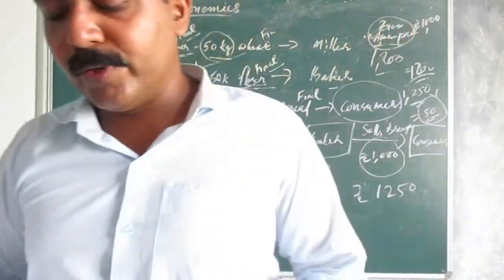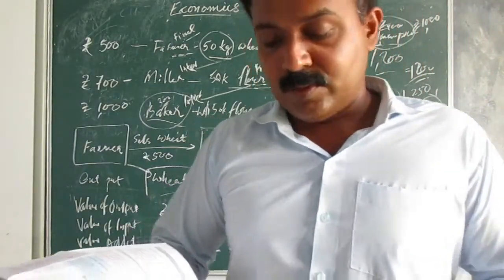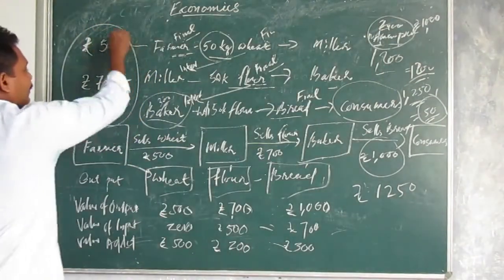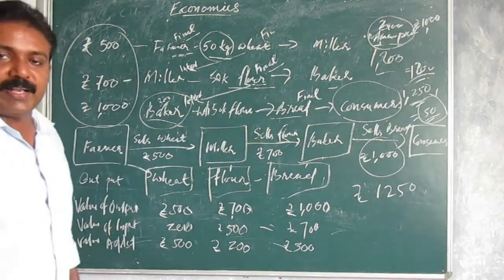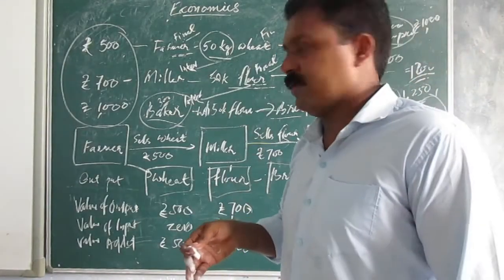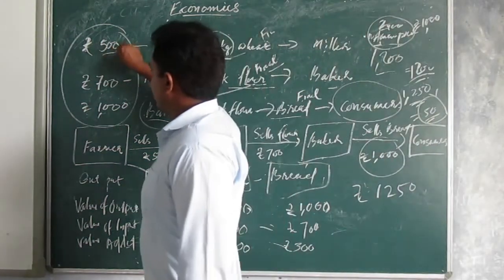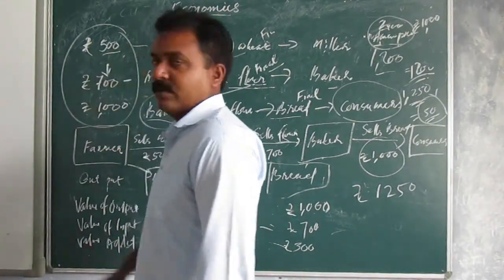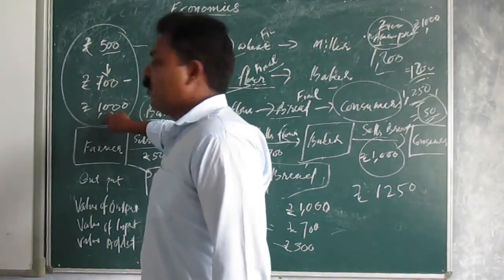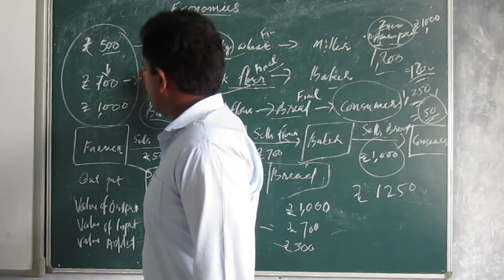So like that it will go on, value addition. As a result, the values of wheat and flour are counted more than once. If we calculate all this, it is going to be a huge amount. If you are adding all this huge amount, but actually that much addition is not made there. You can closely observe, because this 500 is included in this. Understood? This 500 is included in this. This 700 is included in this. Only some 200 comes here.